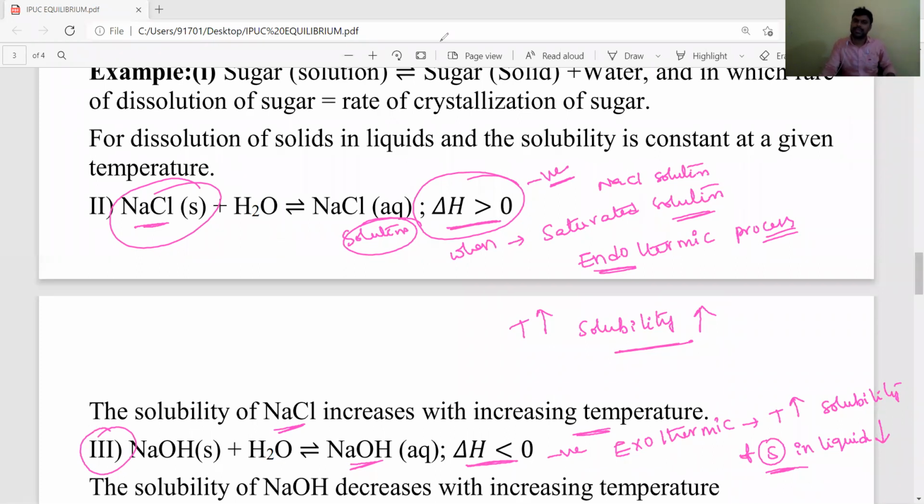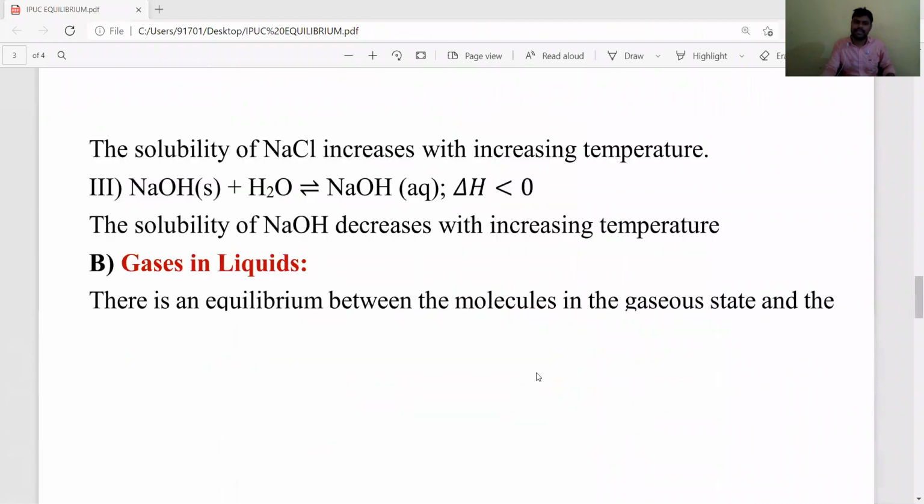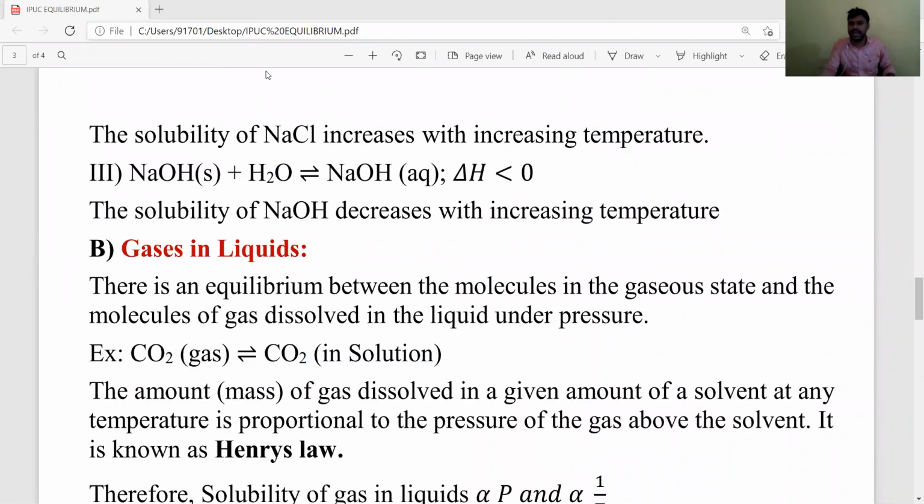Okay. Let's see next. One more physical equilibrium also exists in the solubility of gas in liquids.